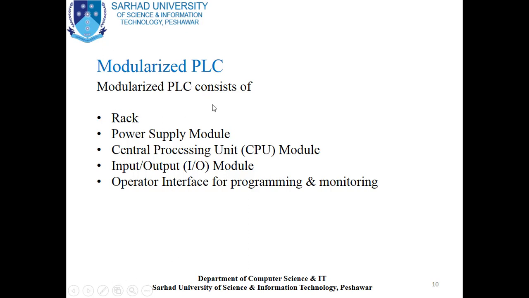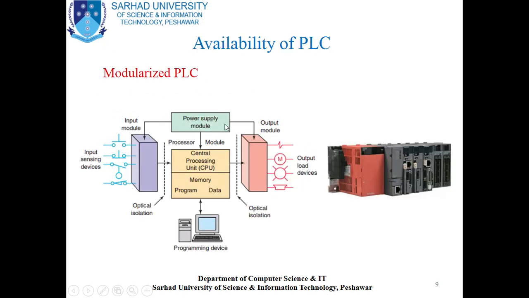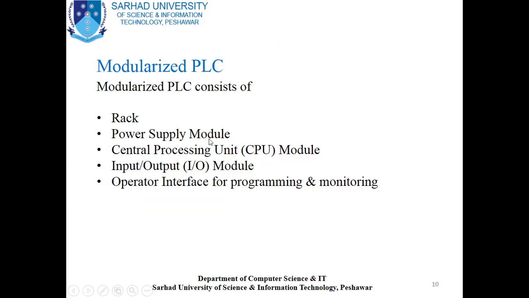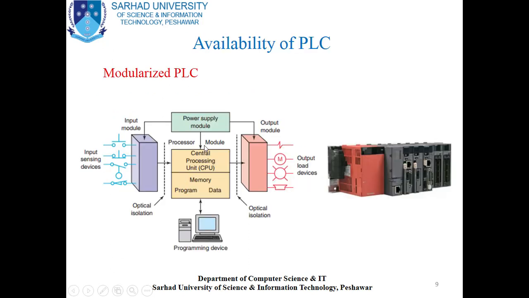Modularized PLC consists of a rack, power supply module, central processing unit module, input output I/O module, and operator interface for programming and monitoring. Here you can see the power supply, and in the next slide you can see the power supply module. The next one is the central processing unit.